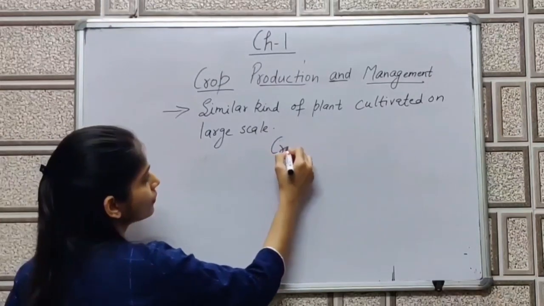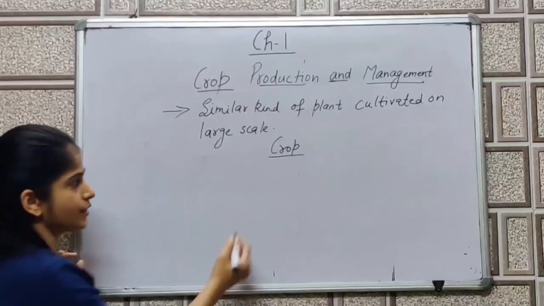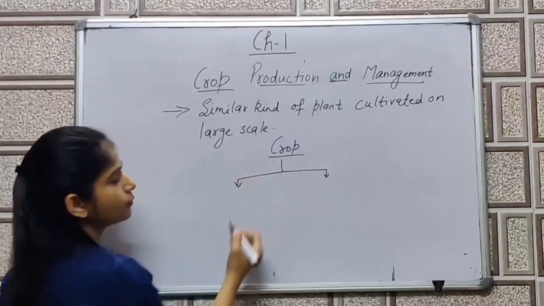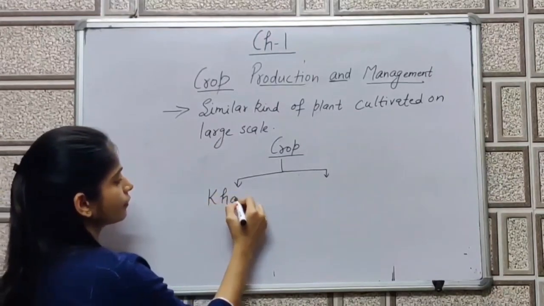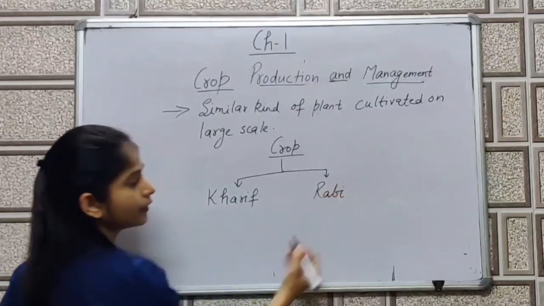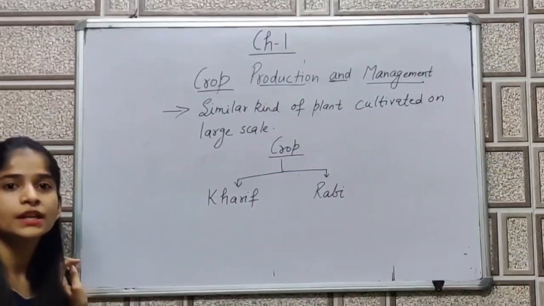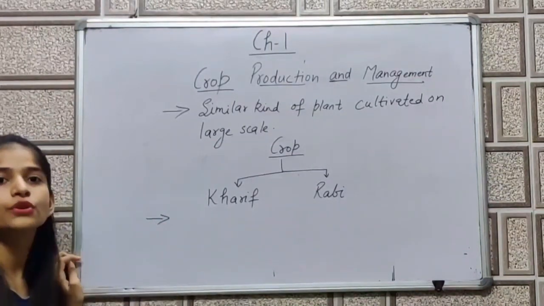Next we will move to the categories or the classification. So crops are classified into two categories, kharif crop and rabi crop. Maybe you have studied this in a lower class. Kharif crops are those which are sown at the time of June to September.